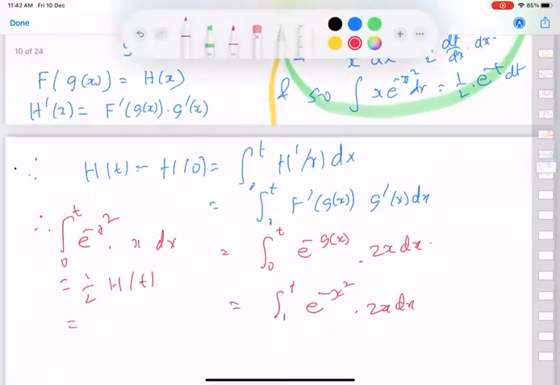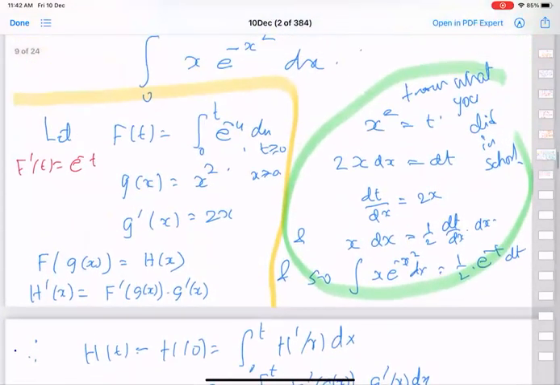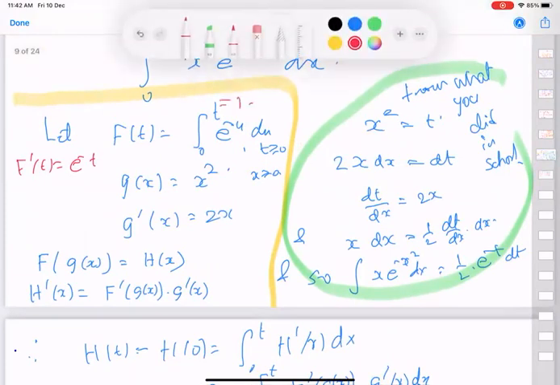And what is ht by our definition? Hx is equal to f of gx. So half, and of course we know this integral, this is equal to 1 minus e power minus t. Ft is 1 minus e power minus t.